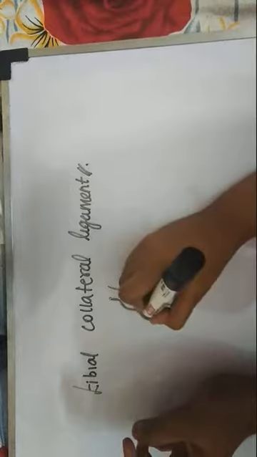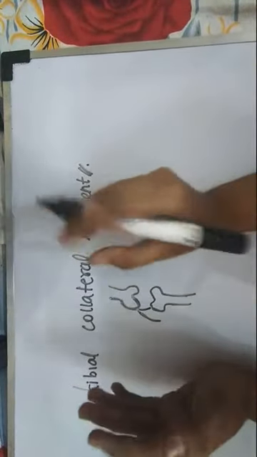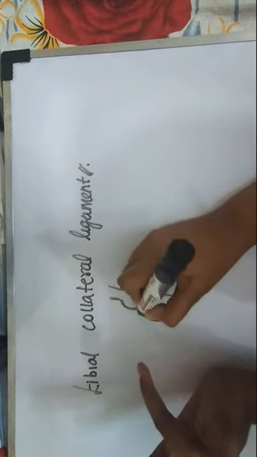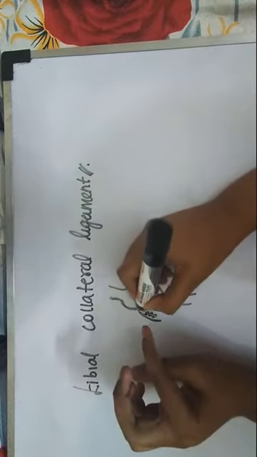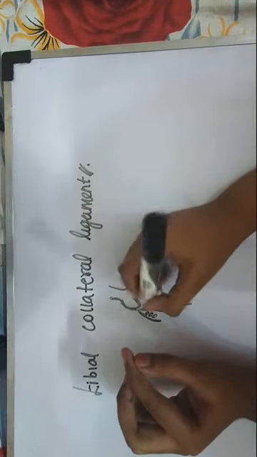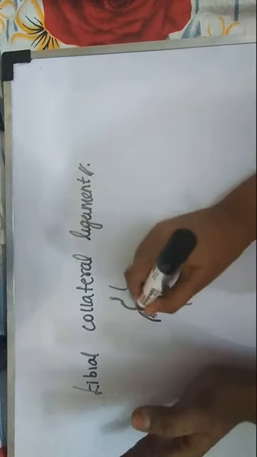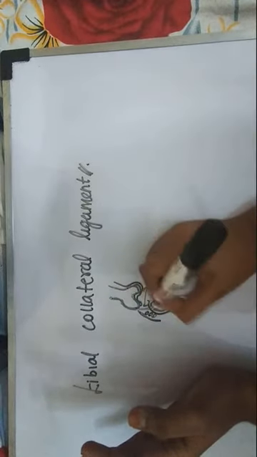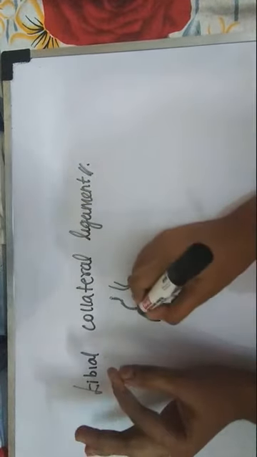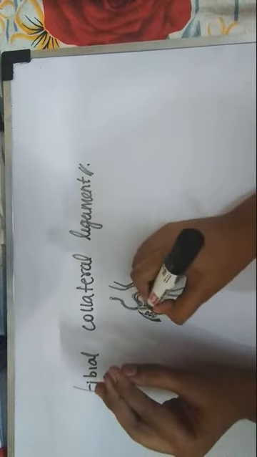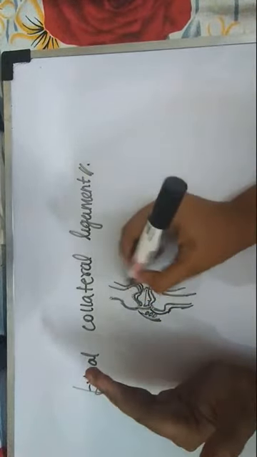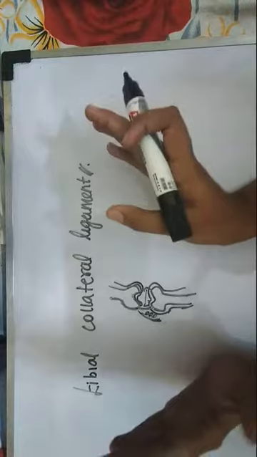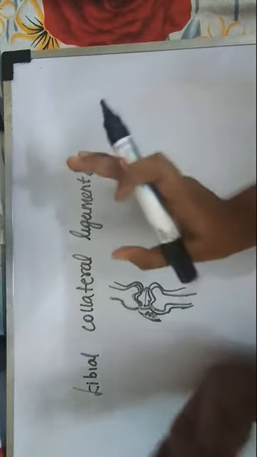Anteriorly it is separated from the joint capsule. You know the joint capsule is nothing but a capsule that surrounds the joint. Anteriorly this band will be separated because of the presence of a bursa. Posteriorly it blends with the capsule. Posteriorly there is no bursa, so it blends with the capsule present around this joint. Anteriorly it is separated from the joint capsule, posteriorly it blends with the joint capsule. That's what you should remember. I guess you understand the tibial collateral ligament.